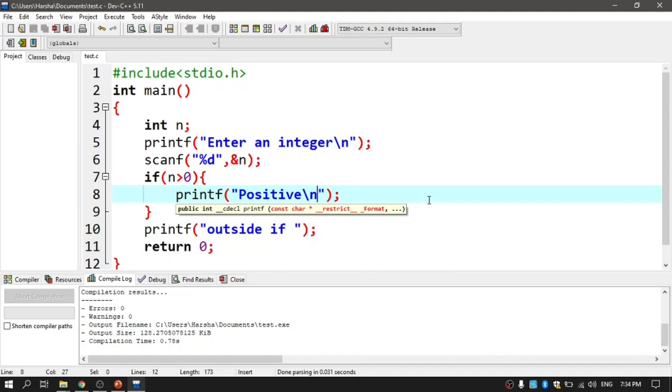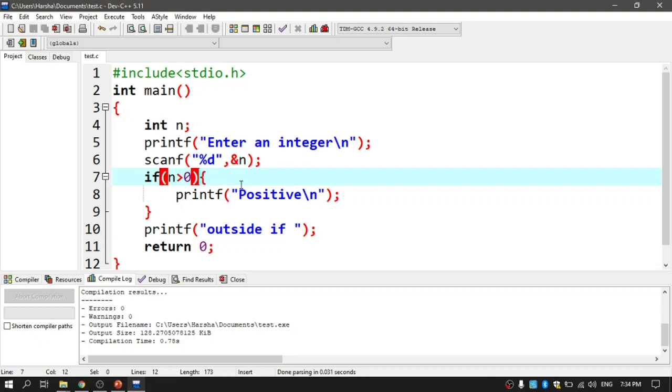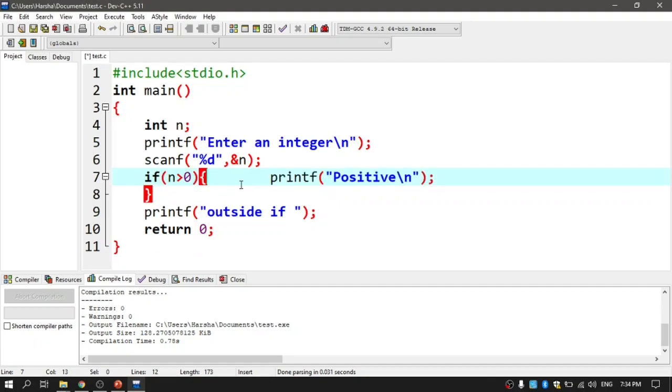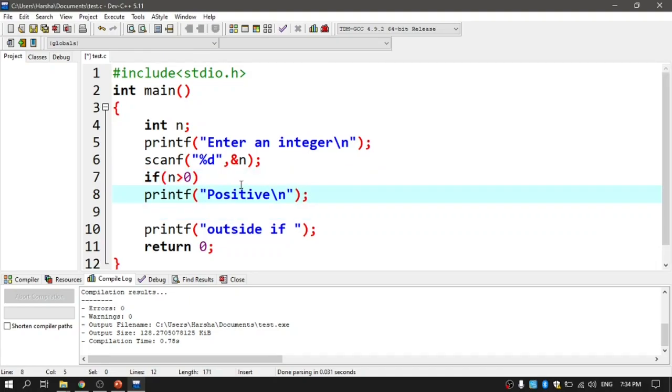And let me do some modifications to it to understand the concept of if. For the next modification, the first one is: as the body of if contains a single statement, can I make the braces optional? I am removing them, delete, backspace, and I am removing this also, and I will go for printf in the next line.